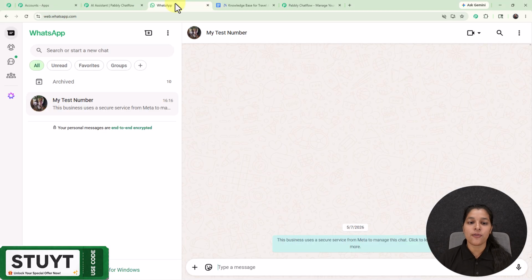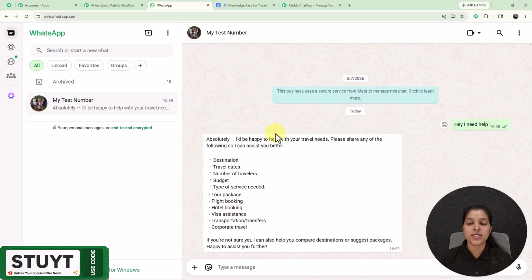So here I am on my WhatsApp where I'm going to act as a user, and here I'm going to ask some queries from this business number which is saved here as my test number. So here I'm going to enter this message, that is, hey, I need help, and this message is going to initiate my AI assistant. And here you can check out that I'm getting the response by my AI assistant.